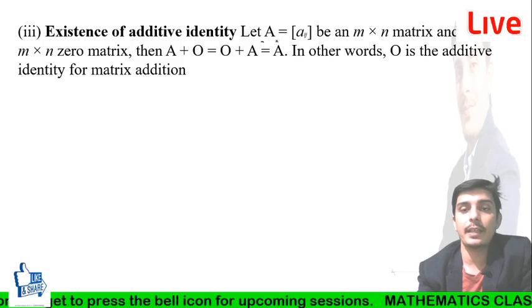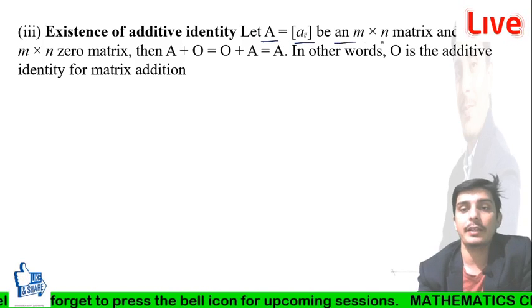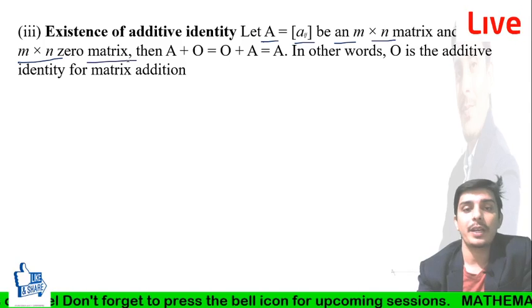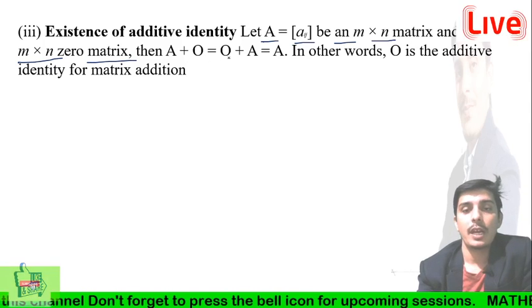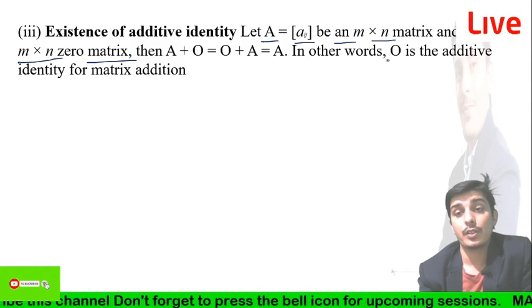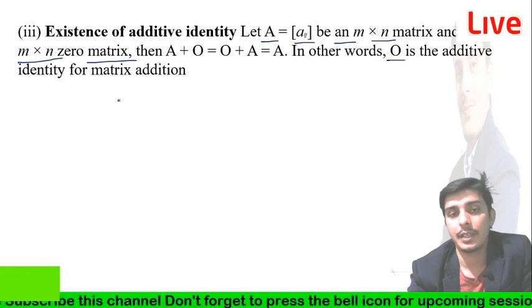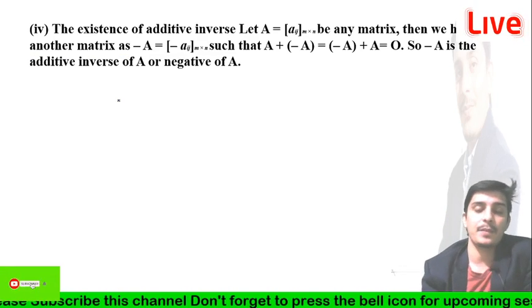So A is equal to [Aij], an m cross n matrix, and O is an m cross n zero matrix. So A plus 0 and 0 plus A equal A, so we can say that 0 is the additive identity. Okay, additive identity, guys.